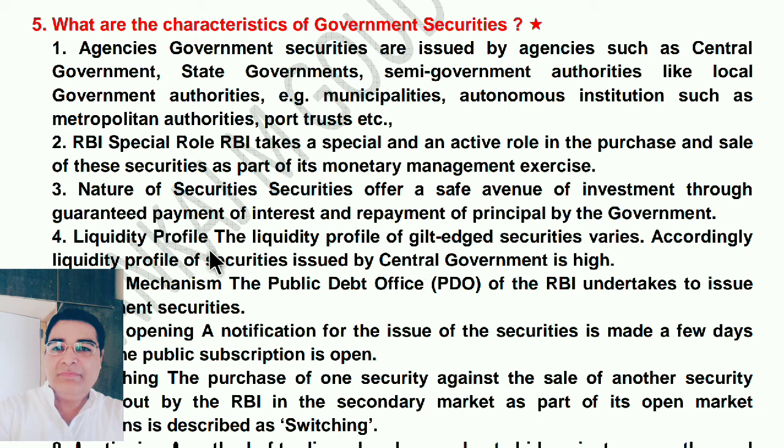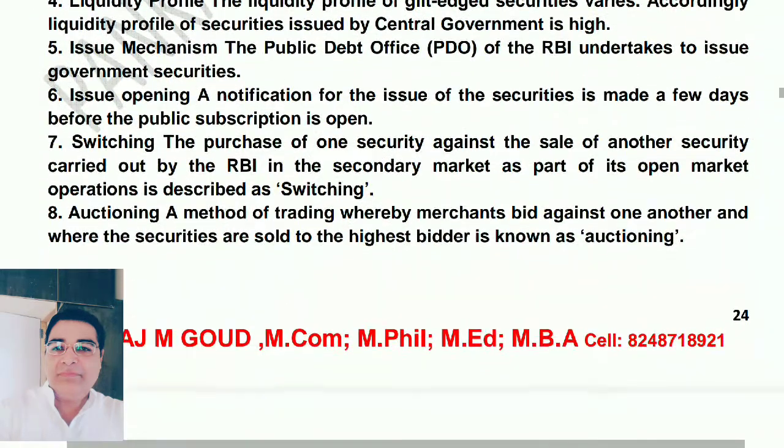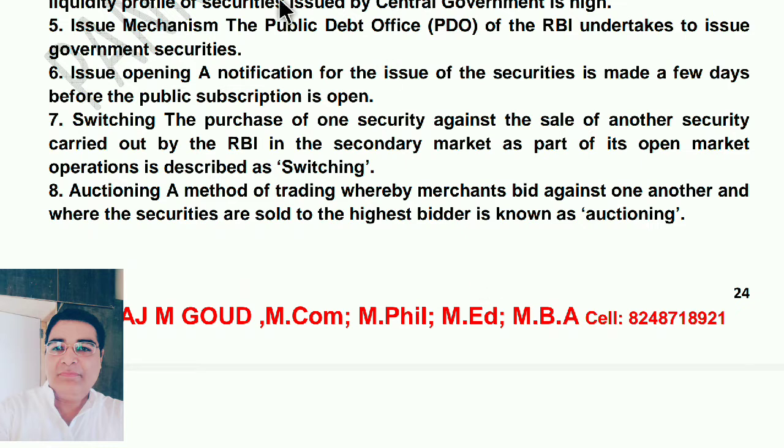Liquidity profile. The liquidity profile of gilt-edged security varies. Accordingly, liquidity profile of securities issued by the central government is high. Issue mechanism. The Public Debt Office of the RBI undertakes to issue government securities. Issue opening.